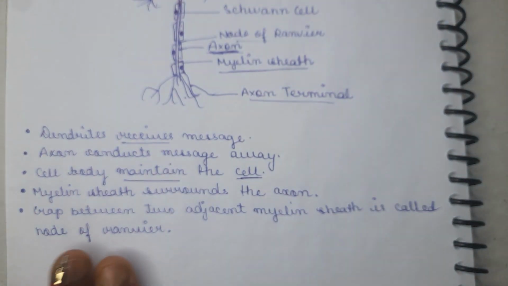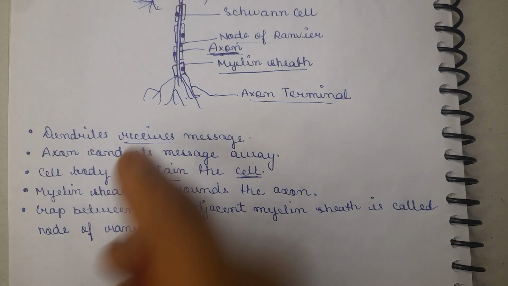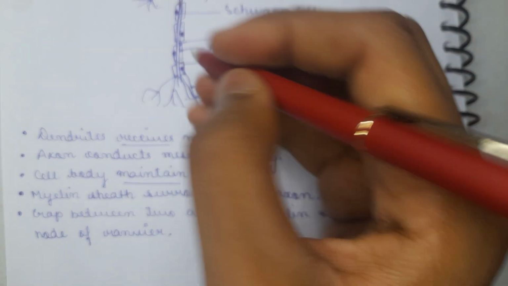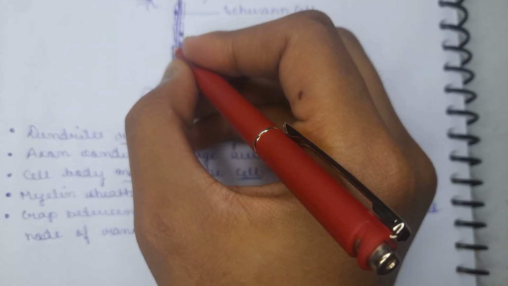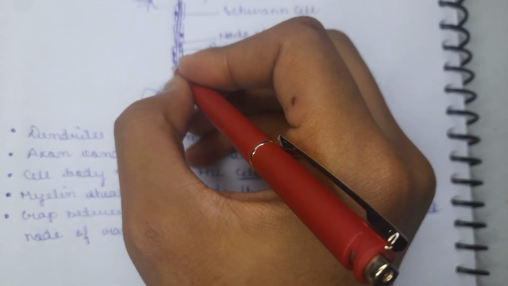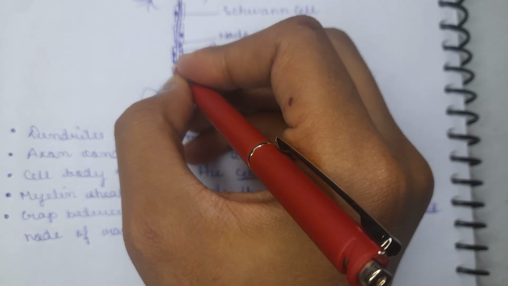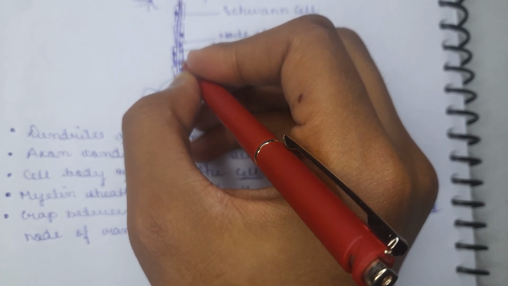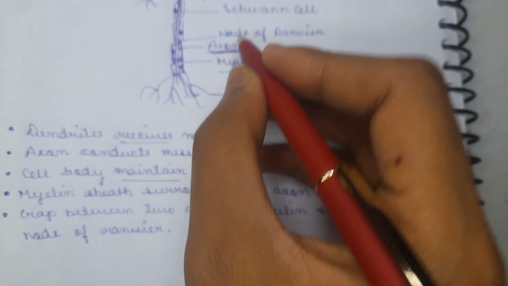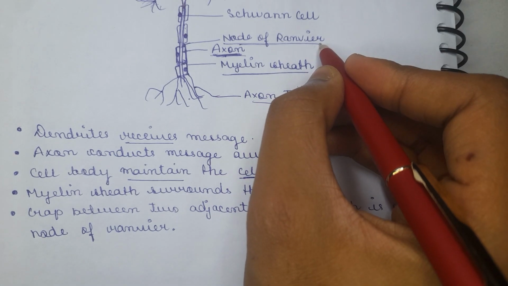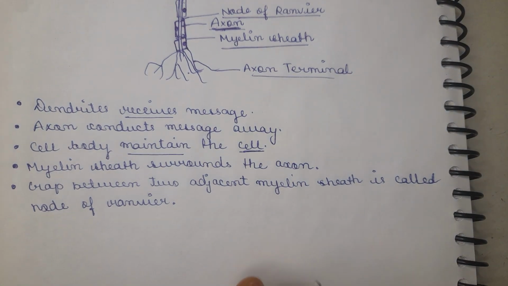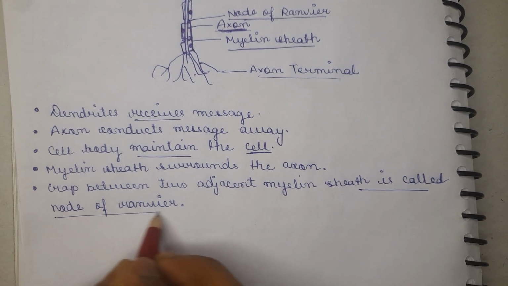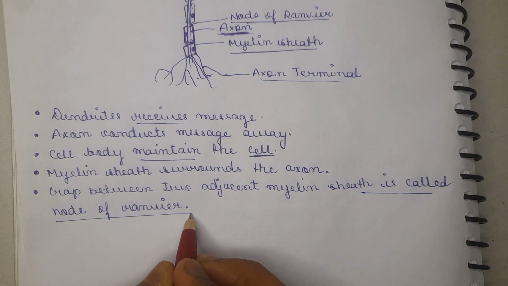Now this myelin sheath is not continuous over the axon and has some gaps between it. We will look here that between every two boxes there are gaps. These gaps are called the nodes of Ranvier. The gaps between two adjacent myelin sheaths are called the nodes of Ranvier.